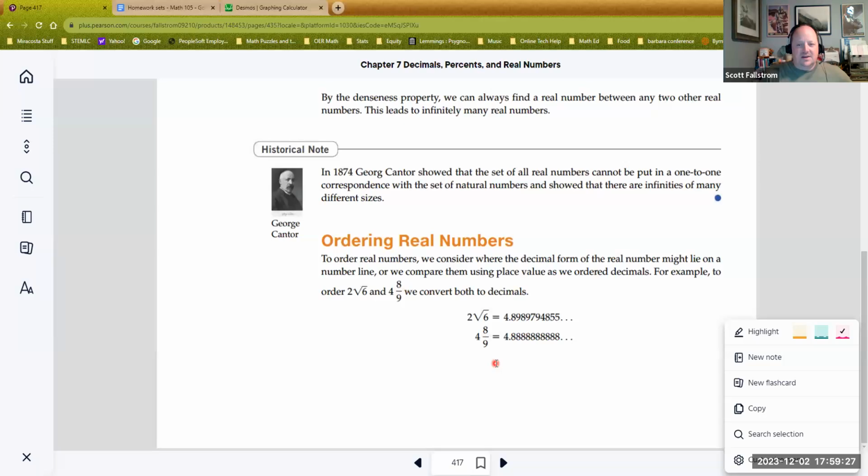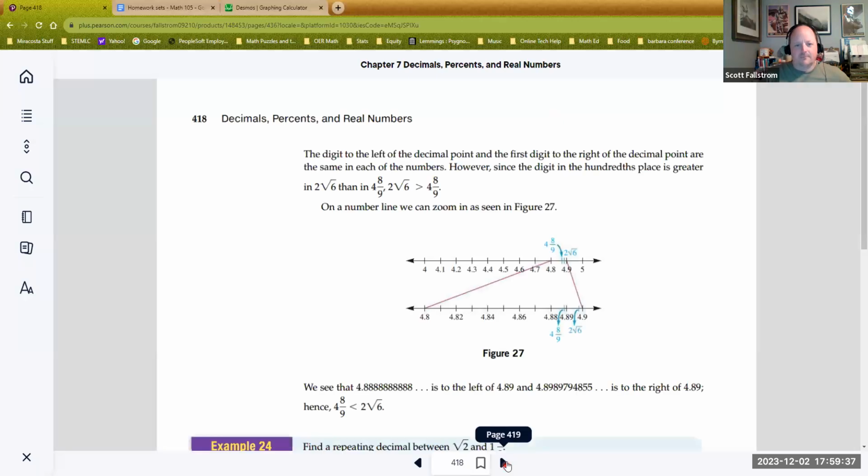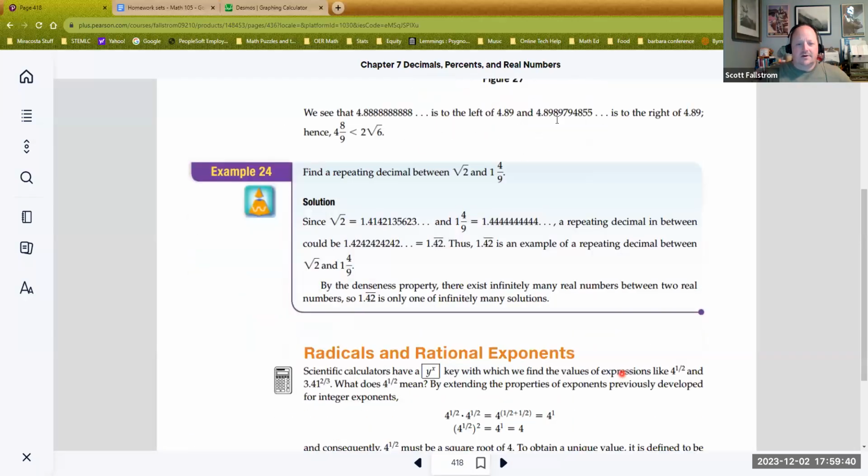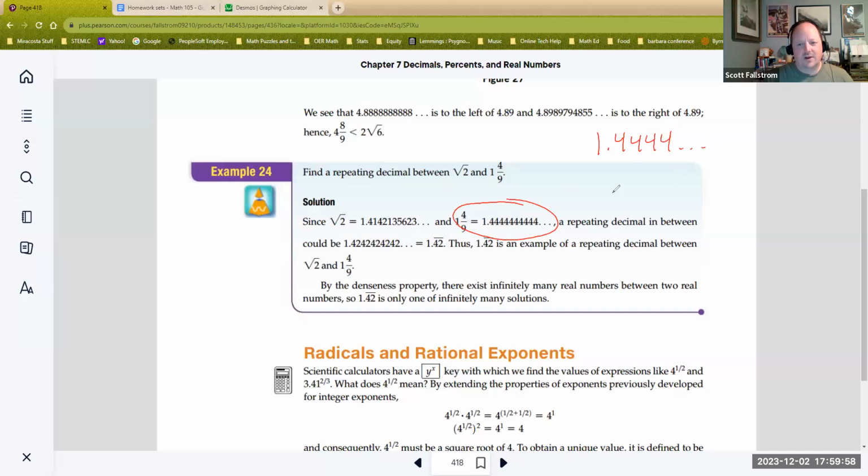In this chapter, you'll also be asked to order the real numbers, which means you might have irrational numbers mixed with rational numbers, and your goal is you should still be able to turn them to decimals and see which one is bigger. They'll ask you, hey, find a repeating decimal between square root of 2 and 1 4/9. This is kind of fun, actually. When you're looking at it, 1 4/9 just has 1.444 forever. We've already seen that. Square root of 2 is 1.414. So if you look and say, what's between them? 1.4444 all the way, 1.4142135, dot, dot, dot.